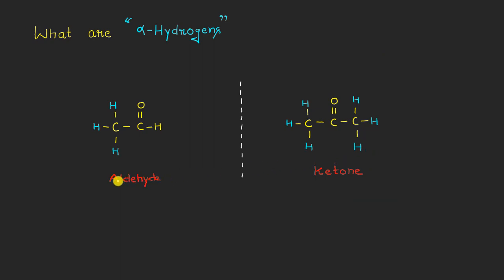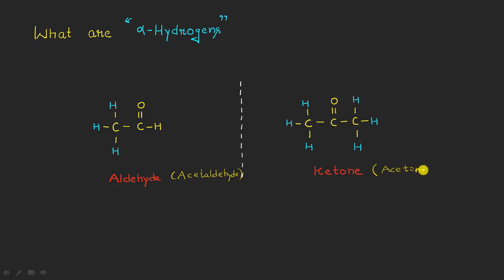So on the left hand side of your screen, you can see here this is a molecule of aldehyde, and I can also name this aldehyde. If you look carefully, it is having 2 carbon atoms, so it is actually a molecule of acetaldehyde. And on this side, I mean the right hand side of your screen, this is a ketone, and if you look closely here, this is a molecule of acetone.